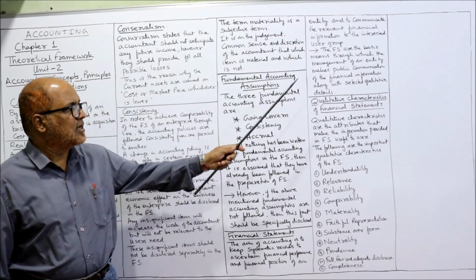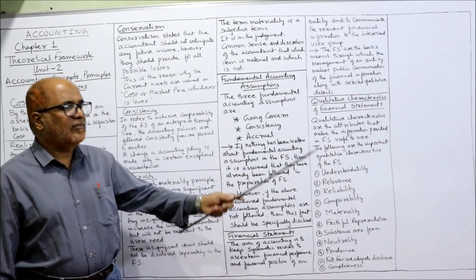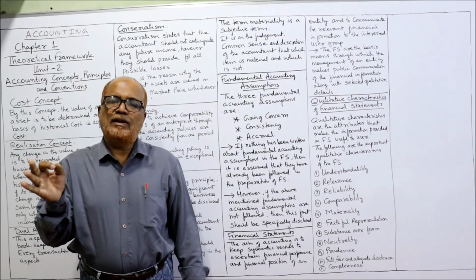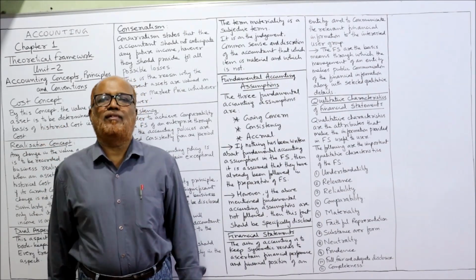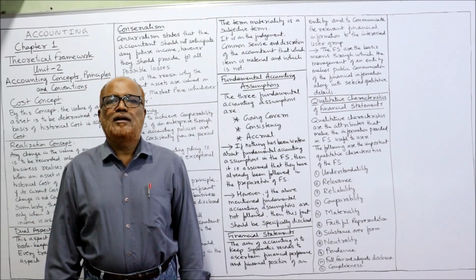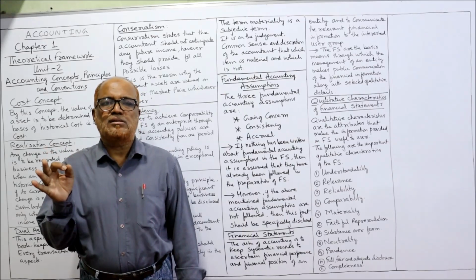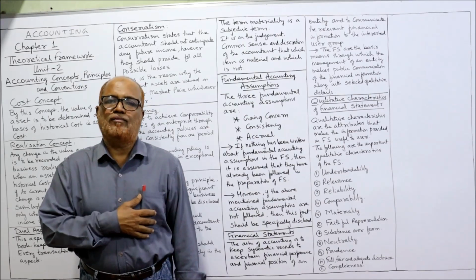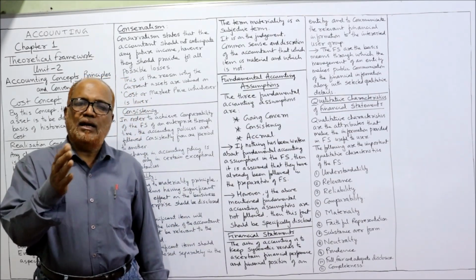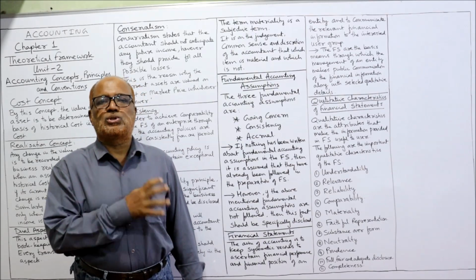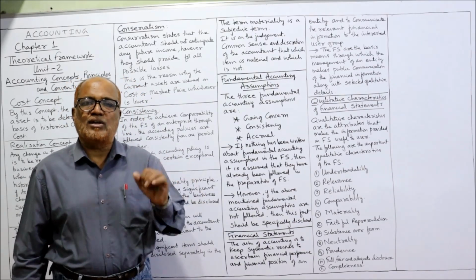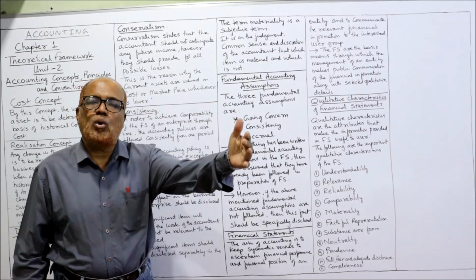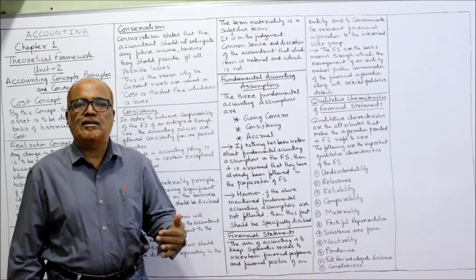That is financial statements. Now the last topic is qualitative characteristics of financial statements. Financial statements will have a lot of quantitative information. Apart from that, the financial statement must possess some qualitative characteristics. The qualitative characteristics are the attributes which should be there in the financial statement, because financial statements are used by so many users to take decisions.